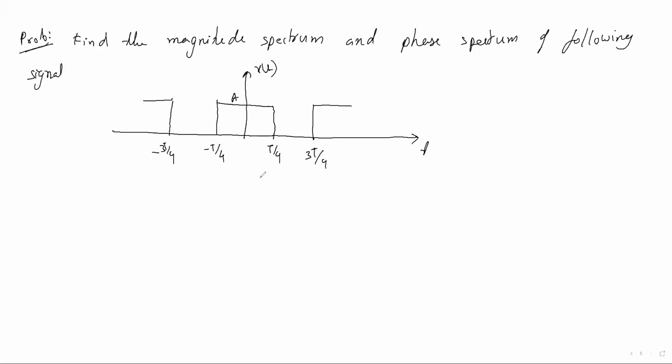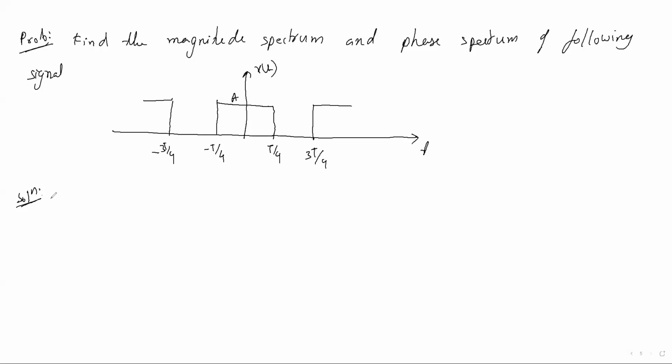Next, what type of signal is this? Even or odd? Even. So this is an even signal. Another thing you should know: if a graph is given, then you should proceed to solve with exponential. Also, if a problem is given, you should first find whether the signal is an even signal or an odd signal, okay?